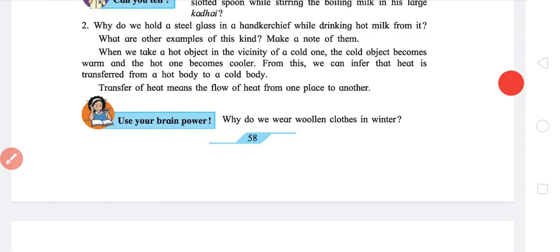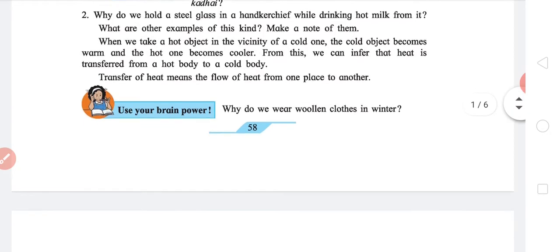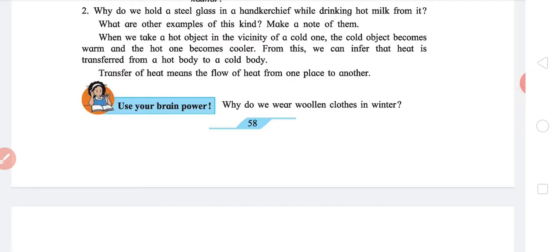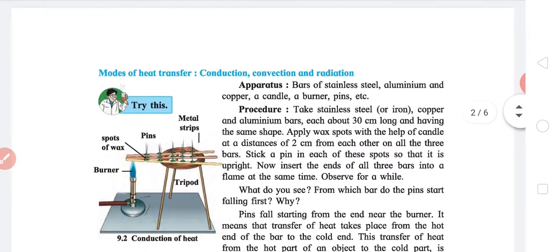So why do we wear woolen clothes in winter? Naturally, so that the heat of our body does not escape to the atmosphere. Human body temperature is constant at 37 degrees Celsius, but mostly this heat is dissipated into the atmosphere. When we wear woolen clothes, the heat does not dissipate into the atmosphere but stays within the woolen cloth.